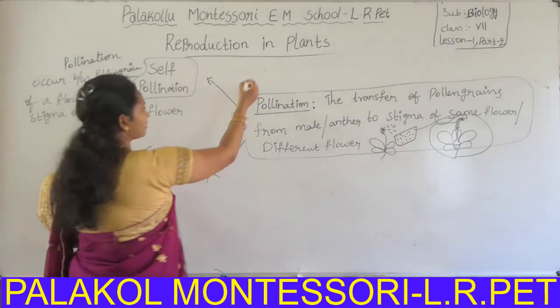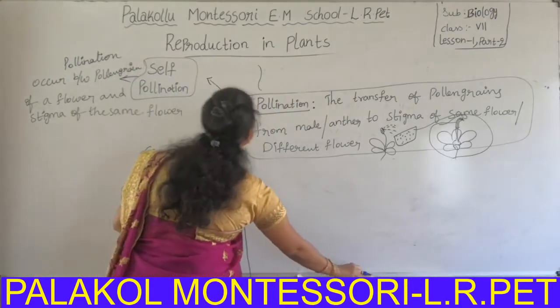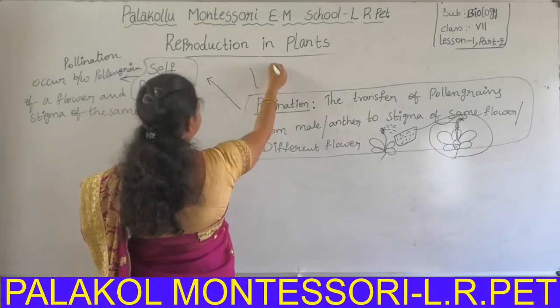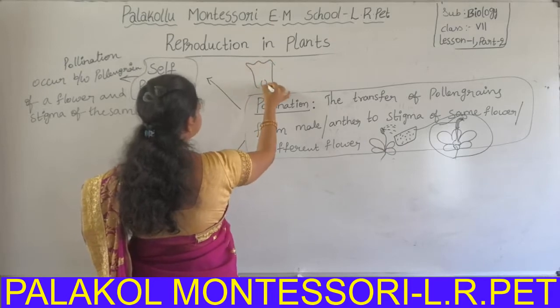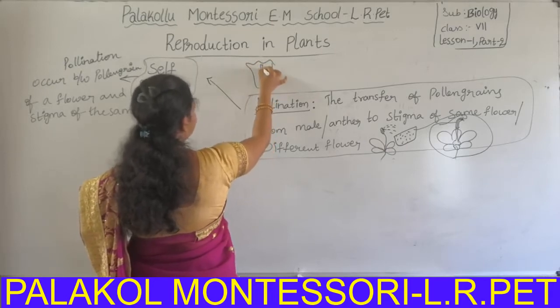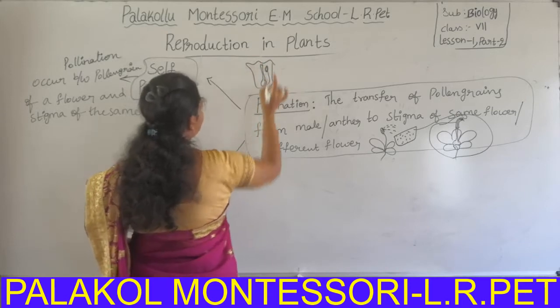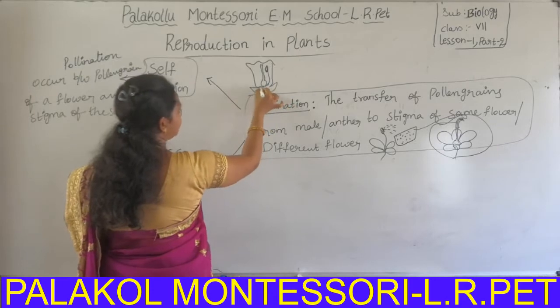That means take a datura or any other bisexual flower. It has both female and male portions. Here I mentioned only the male portion. This is a flower.